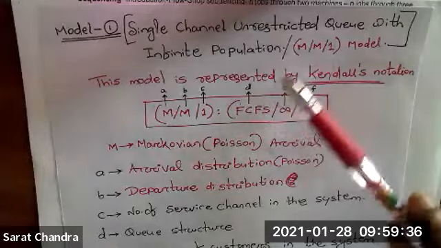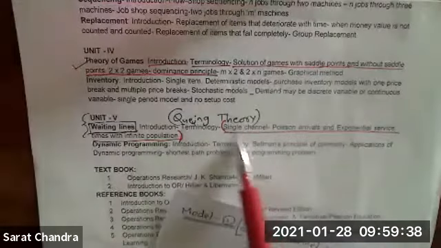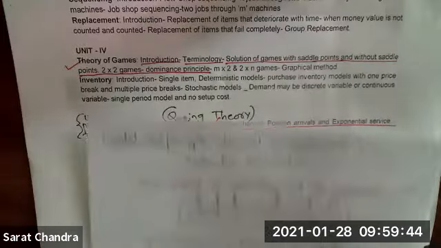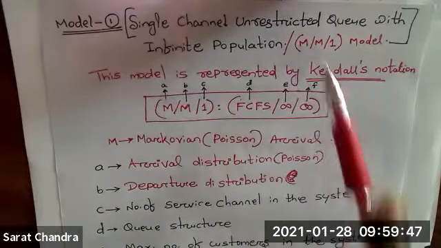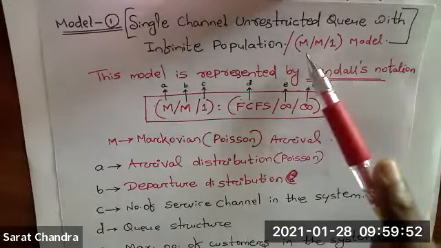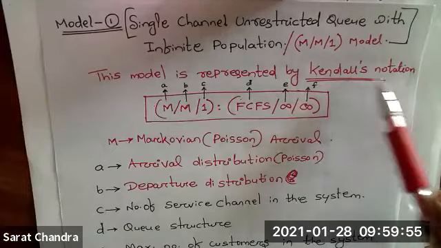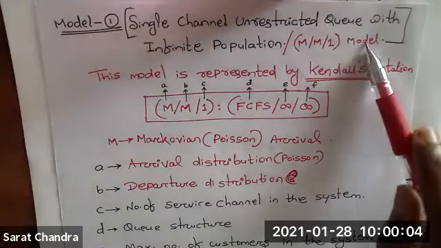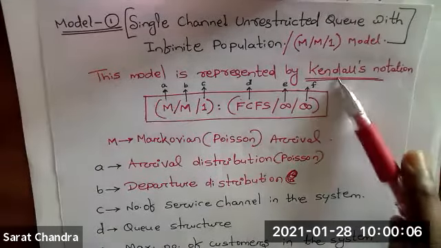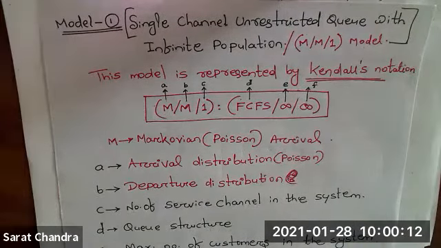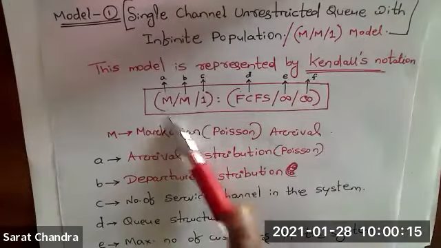Whatever I am discussing now, those all things are some theory parts. Quickly we will complete it. So what I told you, for this entire thing, we have a single model. And what is that model? That model is MM1 model. And this MM1 model is also called as Kendall's notation. So some 3 marks question or 5 marks question you will get: explain MM1 model or explain Kendall's notation. Clear? Okay.